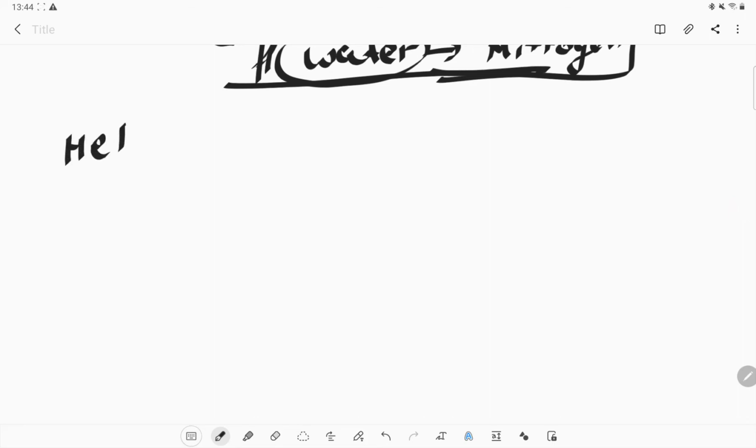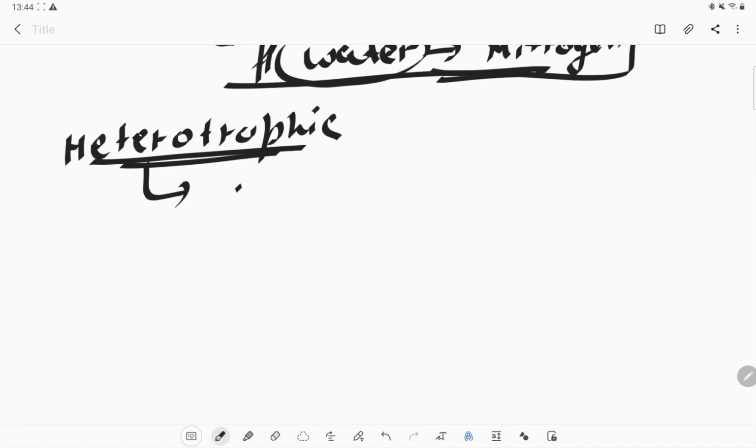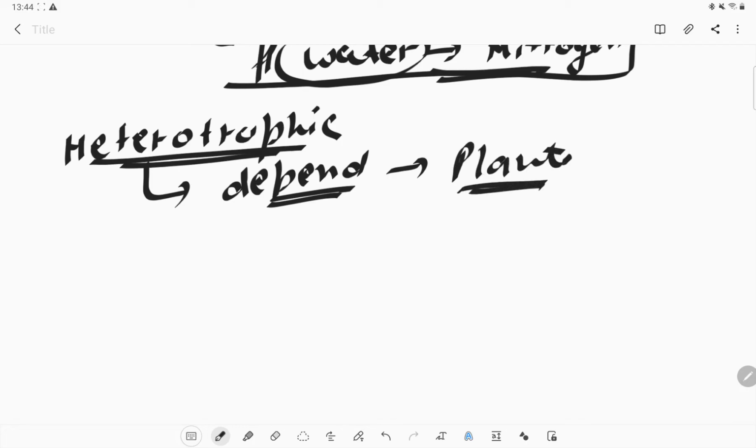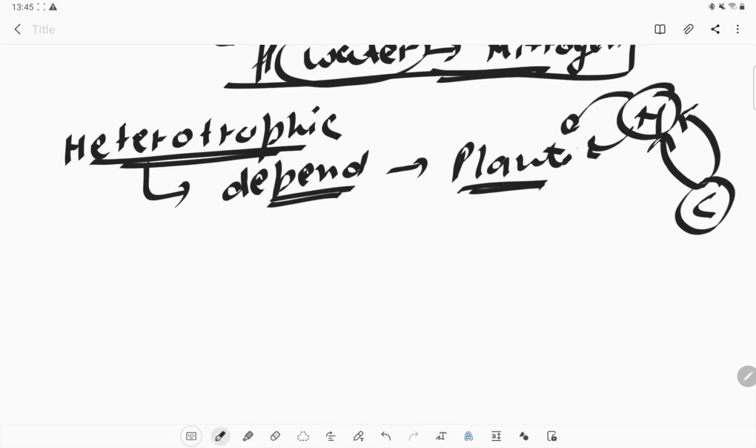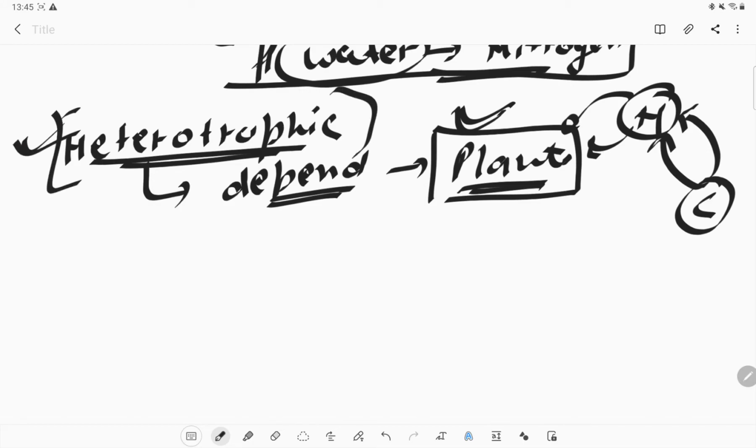If we talk about heterotrophic nutrition, what are heterotrophs? They are organisms which cannot prepare their own food, and depend on others for their food. They depend on the plants directly or indirectly. If they depend directly on plants, they are herbivorous. If they depend indirectly, they are carnivores, which depend on animals that eat the plants. So indirectly, every heterotrophic organism depends on plants for its food.